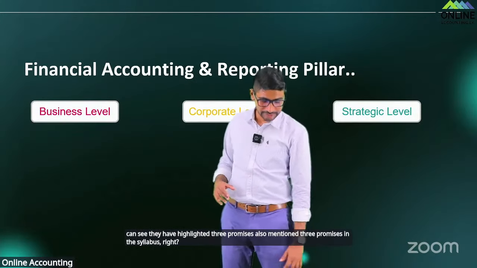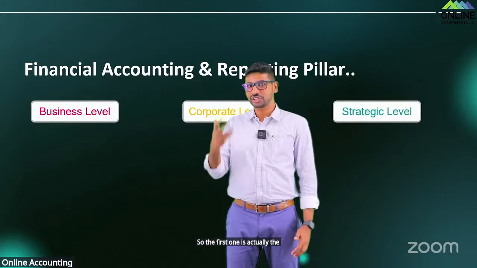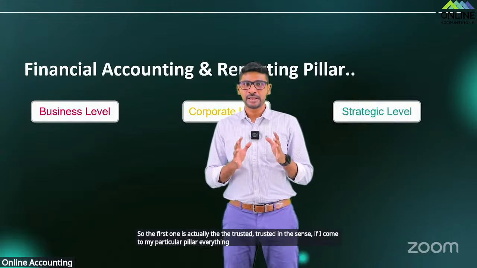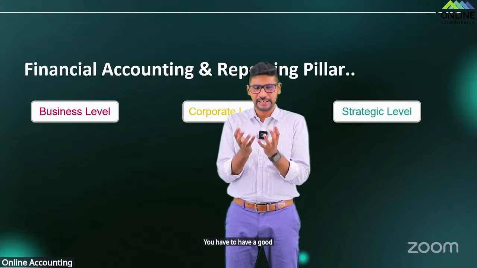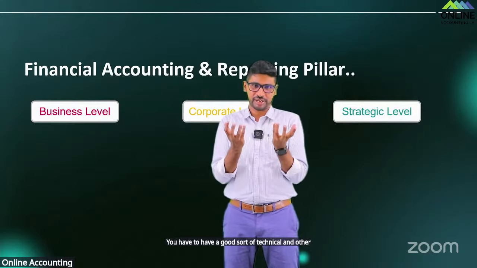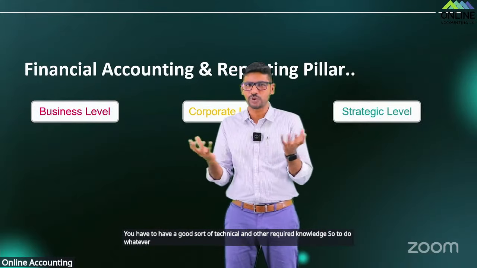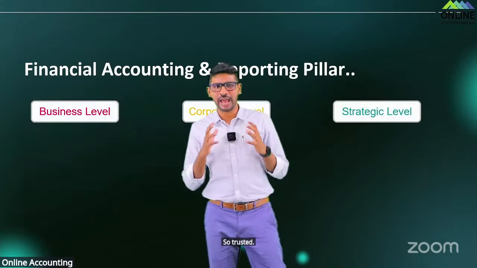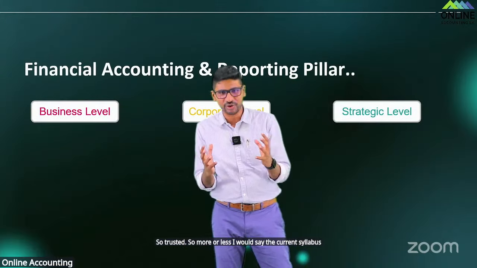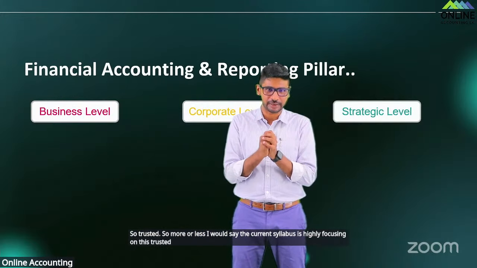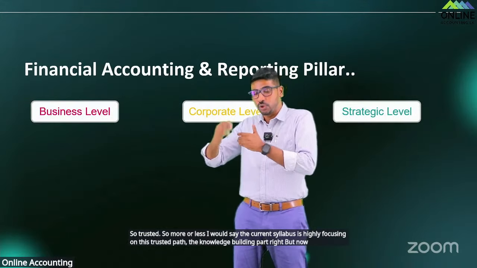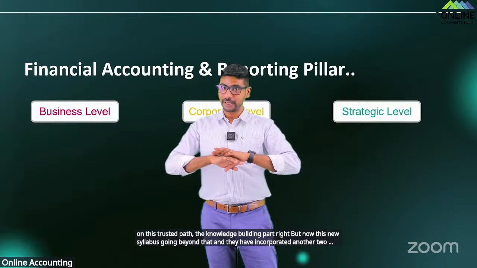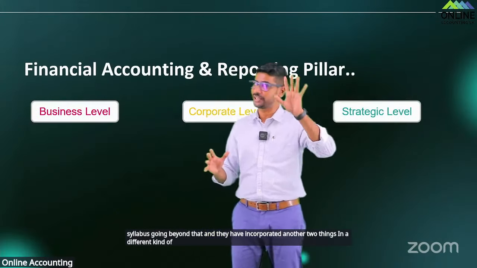The first one is trusted. In the sense, if I come to my particular pillar, everything I will describe later, you have to have a good technical and other required knowledge, right? To perform as an accountant, you have to have the knowledge and the technical aspects. So, trusted. More or less, I would say the current syllabus is highly focusing on this trusted part, the knowledge building part. But this new syllabus goes beyond that, and they have incorporated another 2 things to a different extent, which are strategic and storyteller.